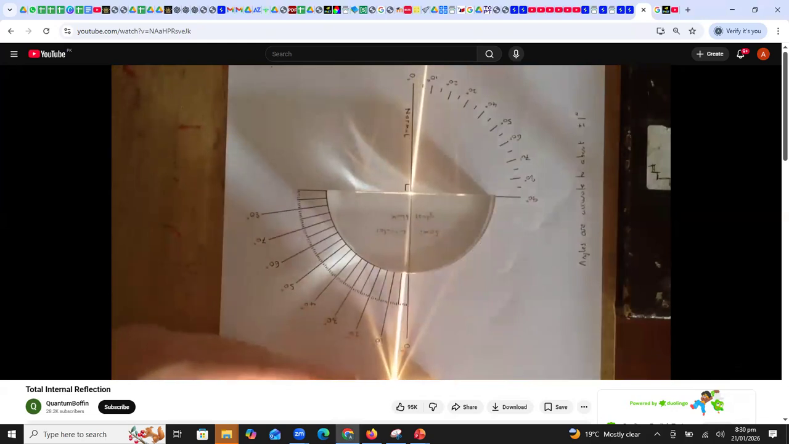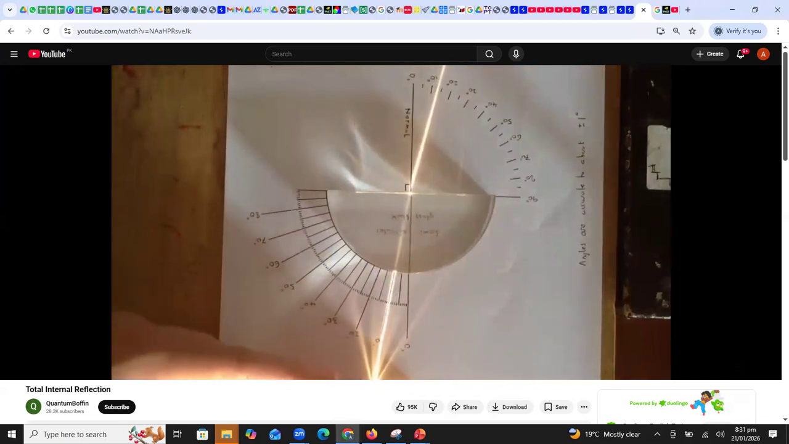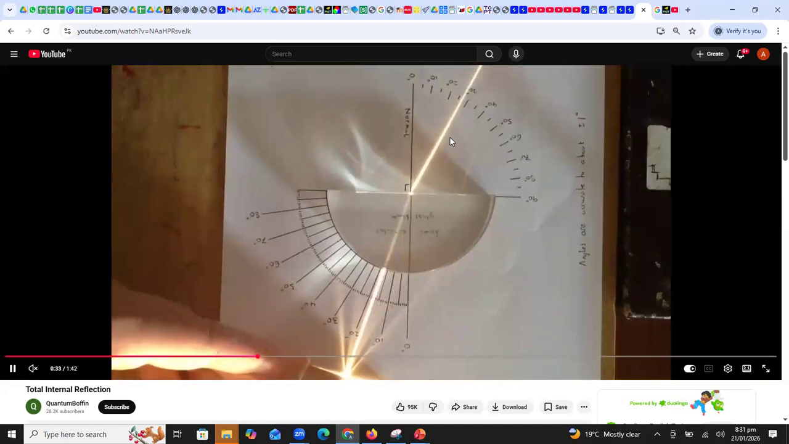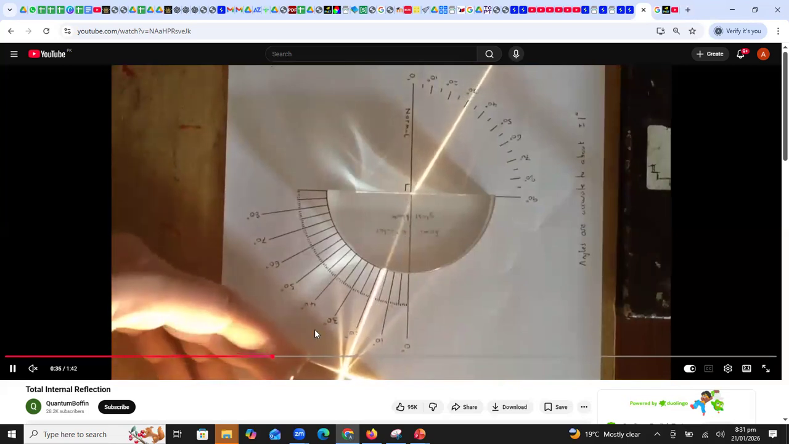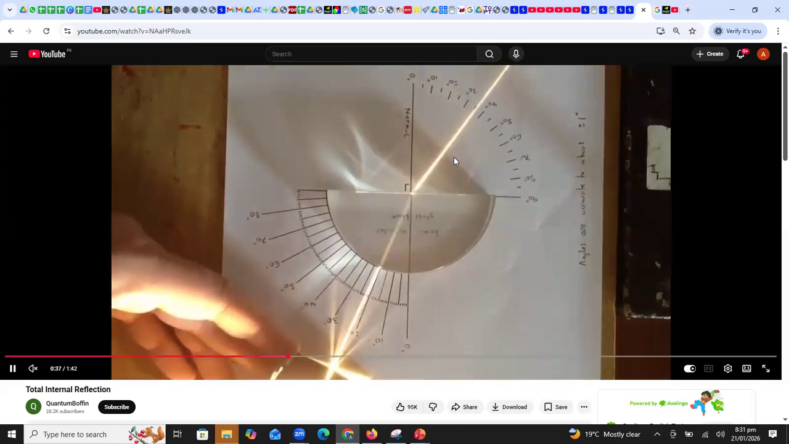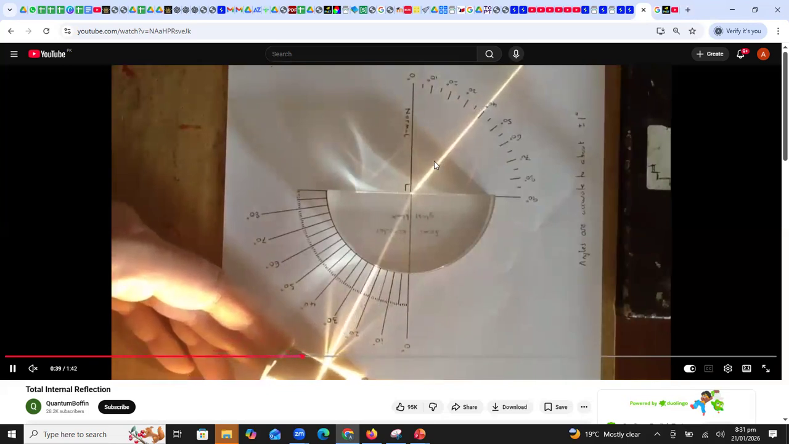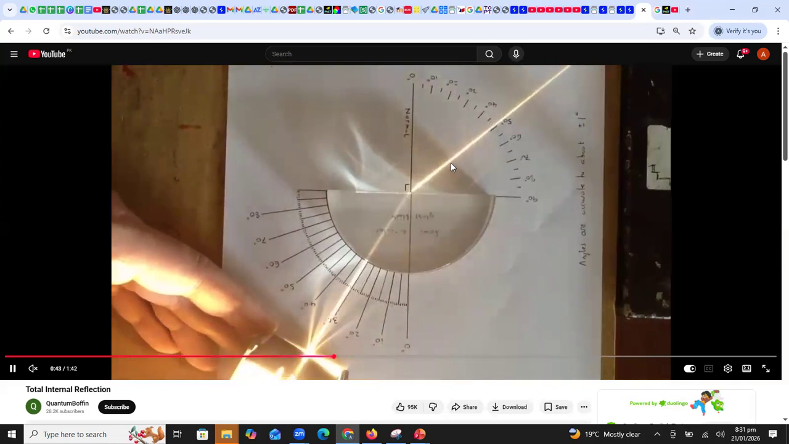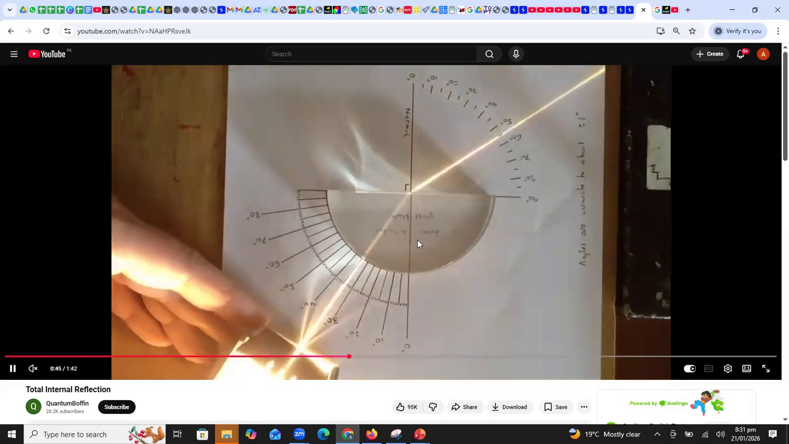Now we are moving the ray box to the left side of this glass block. So it is showing the phenomenon of refraction. Light is entering into air from the denser medium. Alright, this is a simple phenomenon of refraction. You can see here, students, this is simply refraction because light is coming out into air from the denser medium. So now we are continuously increasing the angle.